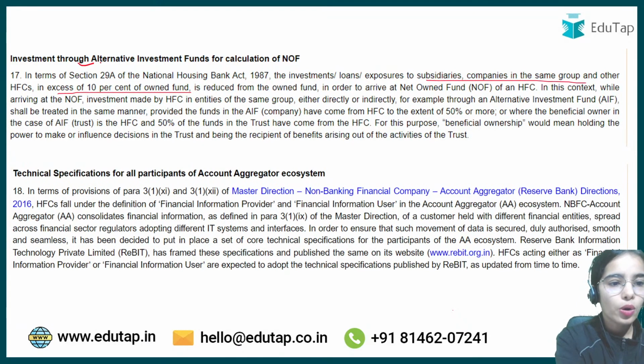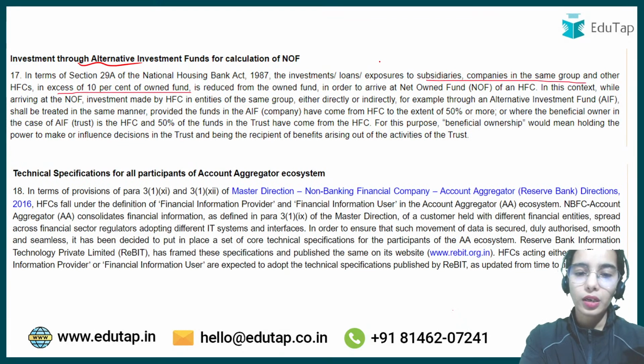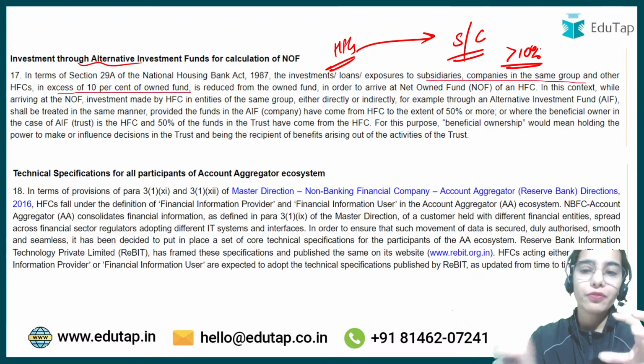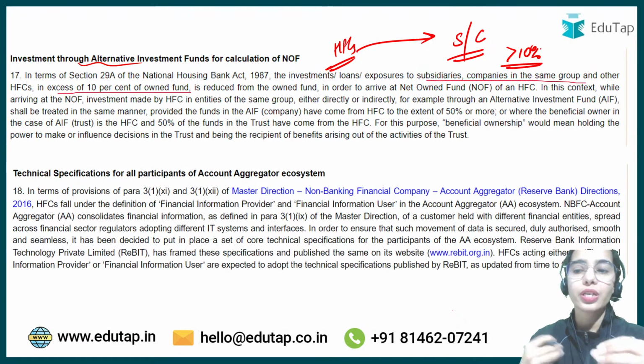Next is that the housing finance companies are doing investment in their subsidiaries or companies if it is more than 10% of the investment that they are doing in the subsidiaries or companies.